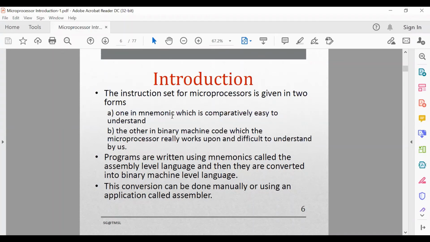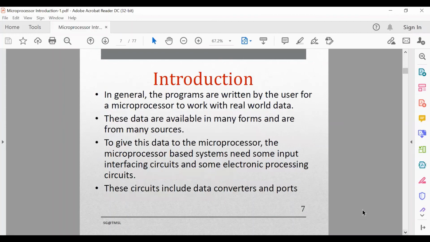Now to input this data, the microprocessor based system needs some input interfacing circuits and some electronic processing circuits. These circuits include the data converters as well as the ports.